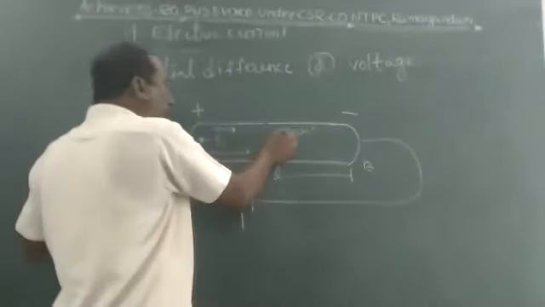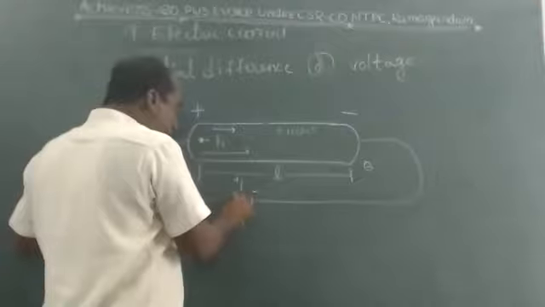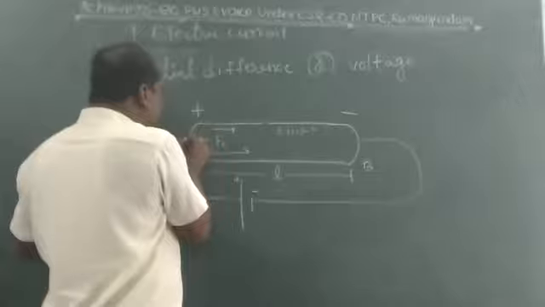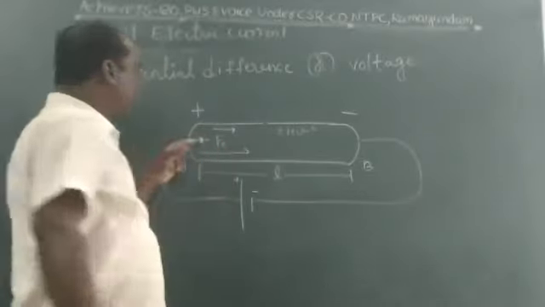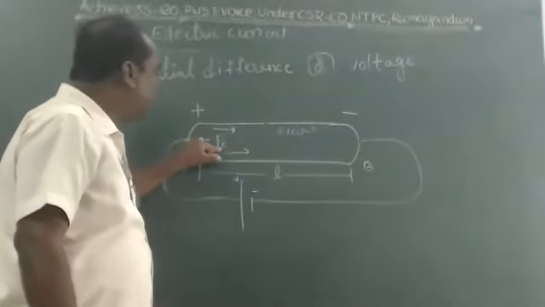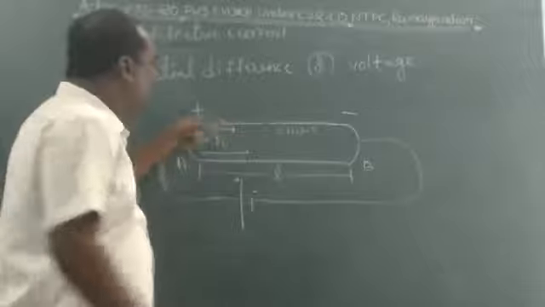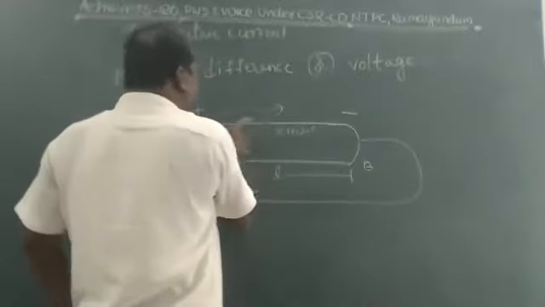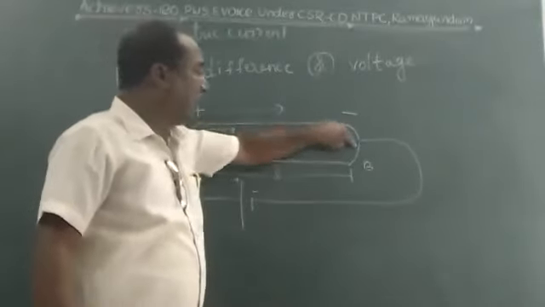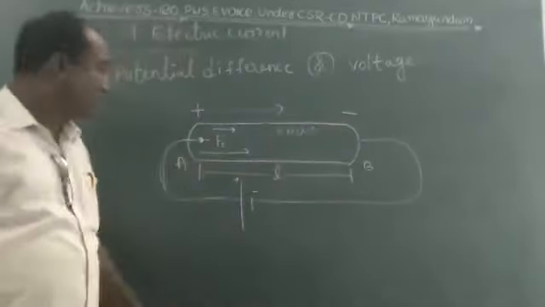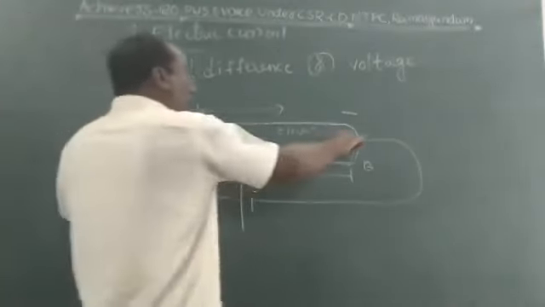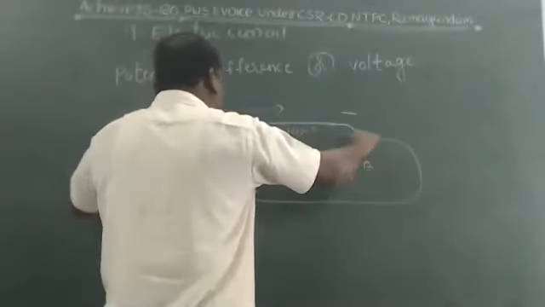The electric field means the electric force moves from the positive terminal and is supplied to the electrons. The electrons get accelerated in the direction of the electric field, from the positive terminal to the negative terminal throughout the length of the conductor. Understood, children? It is a conductor, and the two ends of the conducting wire are connected to the battery.